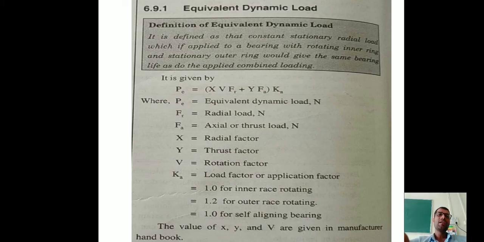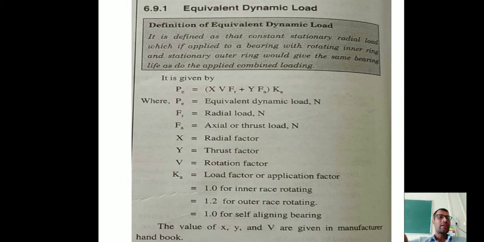Where PE is the equivalent dynamic load in Newton, FR, as you know, is the radial load in Newton, and FA, where A stands for axial, is the axial or thrust load in Newton. X is the radial factor, Y is the thrust factor, V is the rotation factor, and Ka is the load factor or application factor.